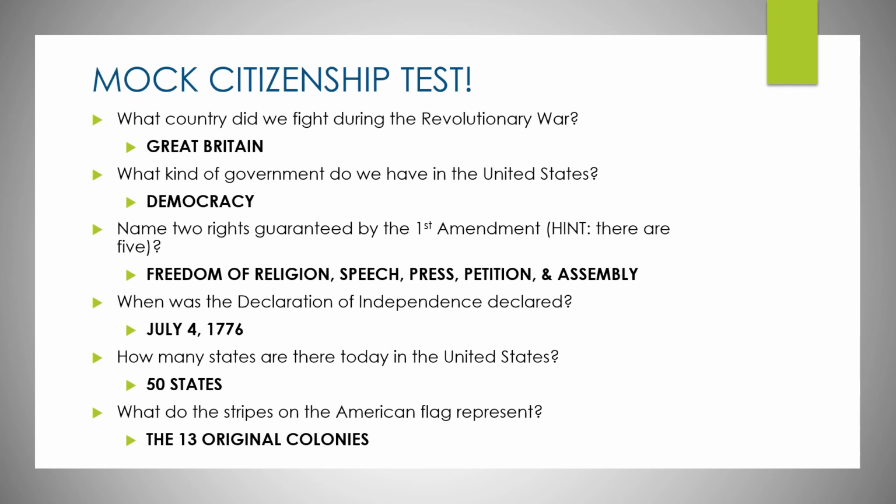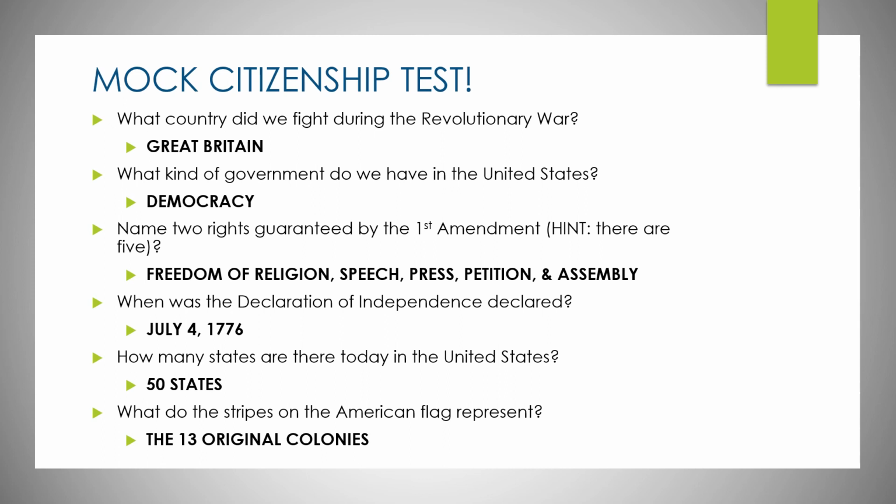All right, let's go over the answers. So what country did we fight during the Revolutionary War? We fought Great Britain. If you put the British, if you just put Britain, if you put England, those are all acceptable. What kind of government do we have in the United States? We have a democracy. If you put representative democracy, good for you.